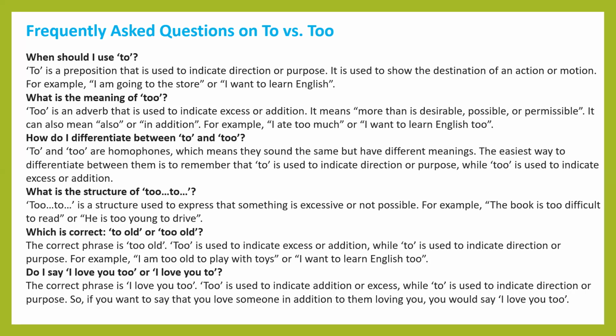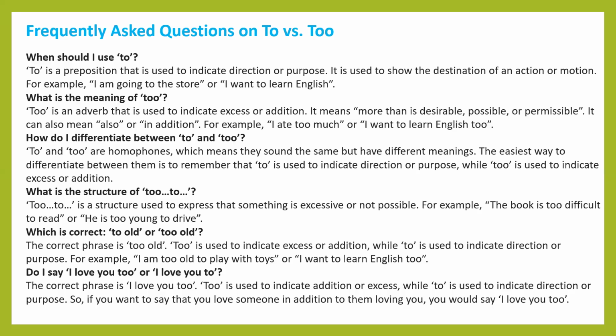What is the meaning of "too"? "Too" is an adverb that is used to indicate excess or addition. It means more than is desirable, possible, or permissible. If we have something extra, something in addition, then we are using "too." In meaning, it indicates an undesirable amount, an impossible or impermissible thing. It can also mean "also" or "in addition." For example, "I ate too much." "I want to learn English too." So it means "also," in addition.